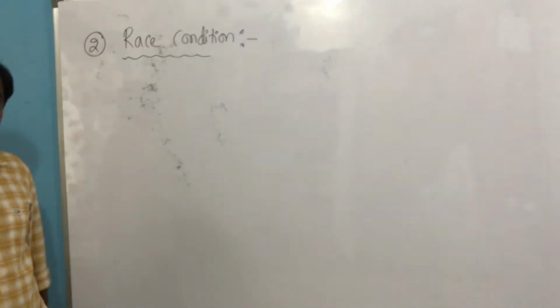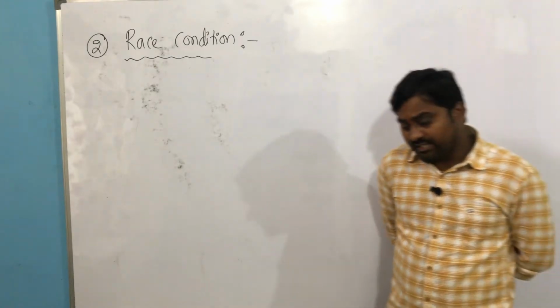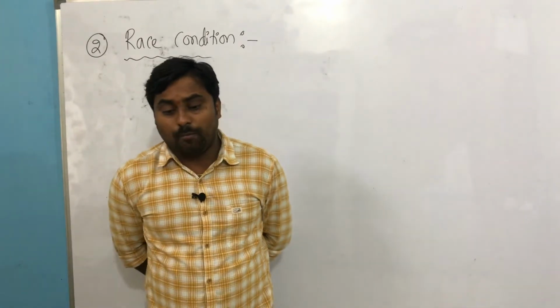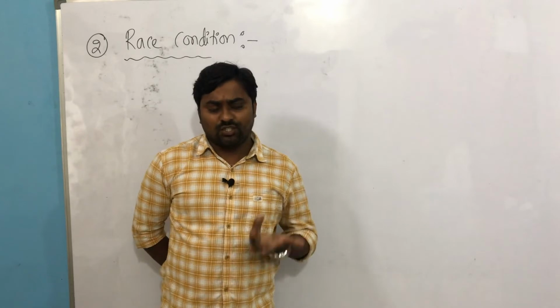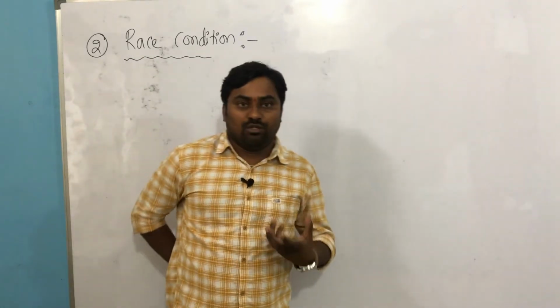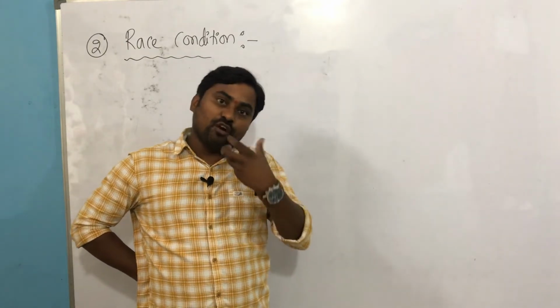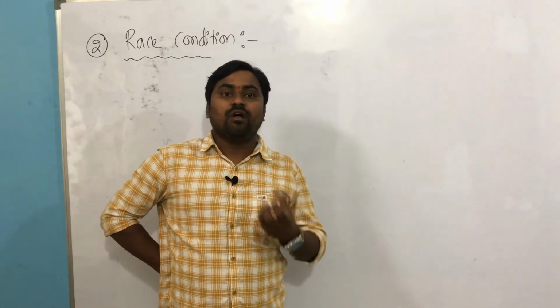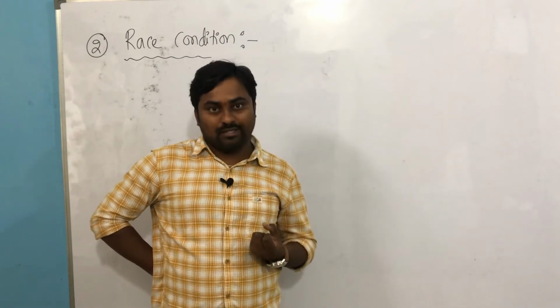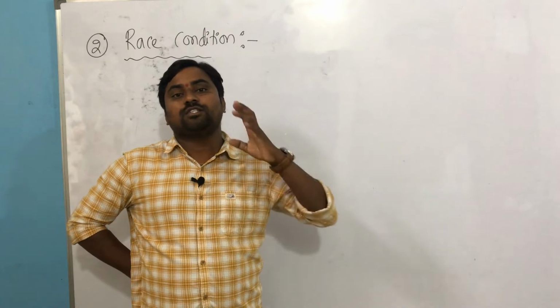How to avoid this race condition? Can you tell me, all of you? Race condition means many are trying to access a shared element at the same time. Can I avoid this one? The major trouble in a race condition is the existence of the shared file, shared memory region, or shared program segment. Yes or no? Presence of this, definitely many processes are going to access this part.